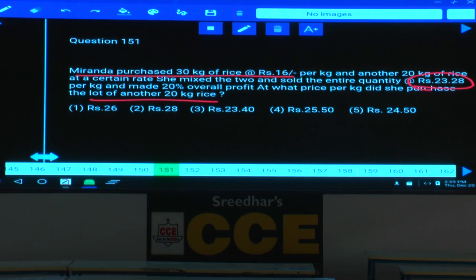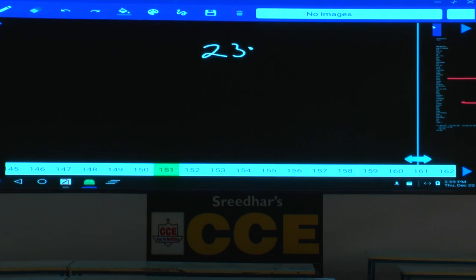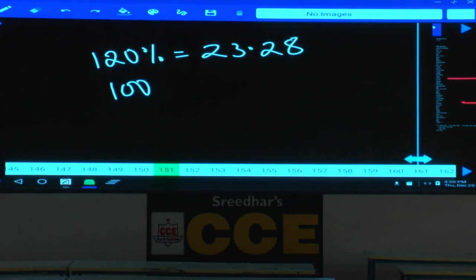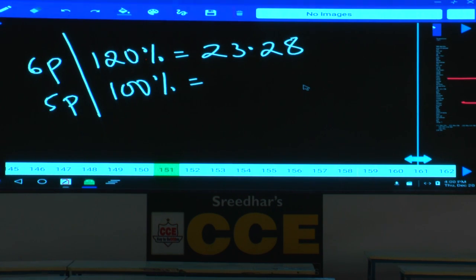Okay. By selling it for 23.28, how much percentage of profit is made? That means selling price becomes 120%, cost price in the sense 100%. For simplification purposes, you can take this as 6 parts, 120%, and 5 parts as 100%. Now you can go for it. Horizontal comparison. Look at the right hand side number, you have 4 numbers. If you are good at simplification, you can do it. But I am not good at simplification. Okay? Now, I will tell you the way which I follow.